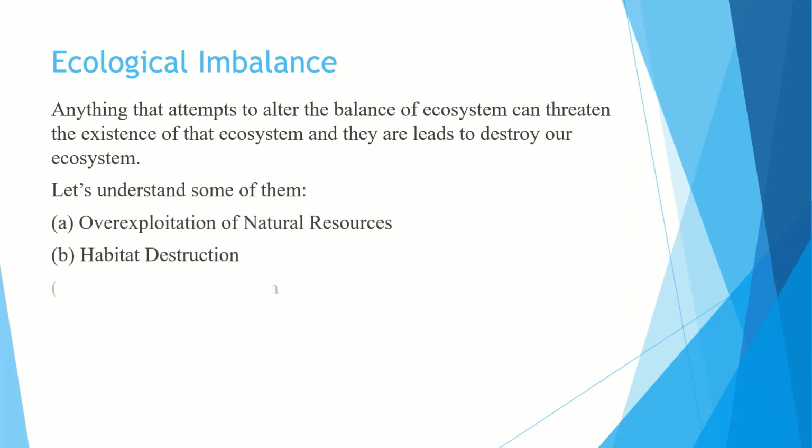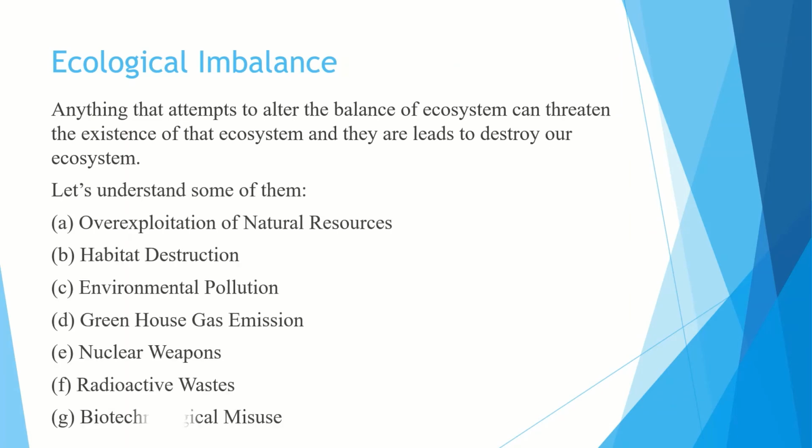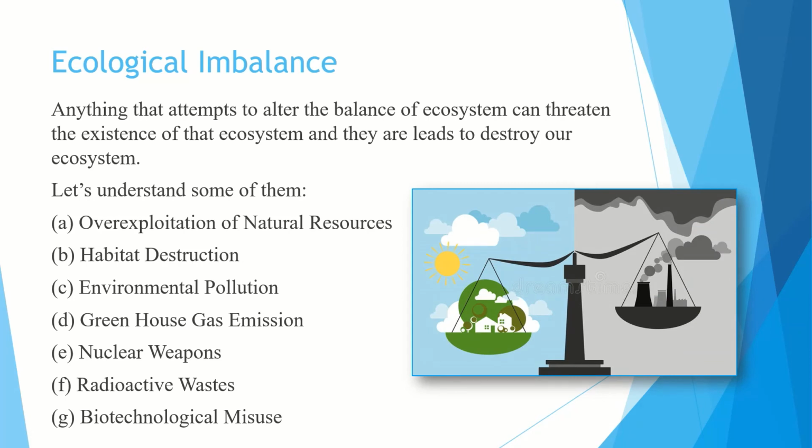Ecological imbalance. Anything that attempts to alter the balance of the ecosystem can threaten the existence of that ecosystem and lead to its destruction. So let's understand some of them: over-exploitation of natural resources, habitat destruction, environmental pollution, greenhouse gas emission, nuclear weapons and radioactive waste, and biotechnological misuse. These are some of the factors that are creating imbalance in our ecosystem.